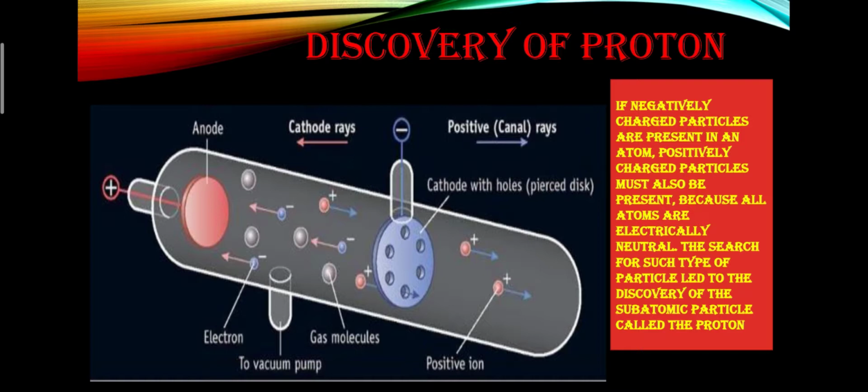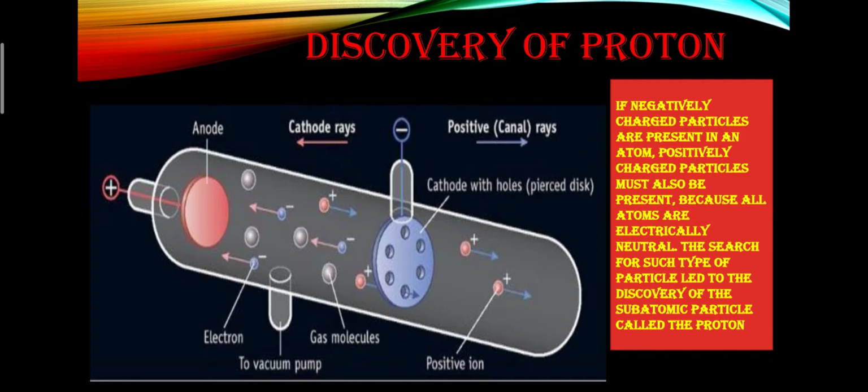With the discovery that atoms consist of negatively charged particles, scientists were of the opinion that atoms must also contain some positively charged particles to neutralize the negative charge of electrons, as all atoms are electrically neutral in nature. So in 1886, the German scientist Eugen Goldstein discovered positively charged particles known as protons. He discovered protons while he was working with a cathode ray discharge tube. Instead of a normal cathode in the discharge tube, Goldstein used a perforated cathode containing small holes.